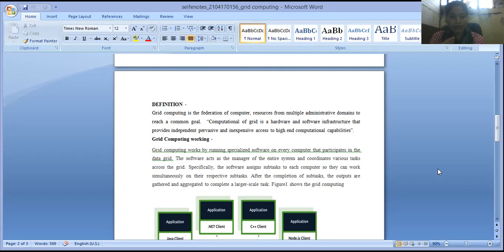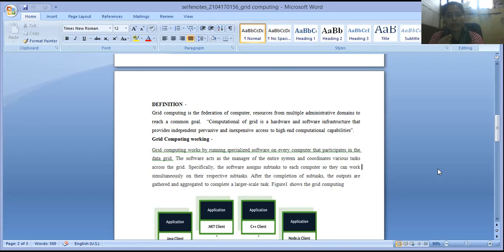Now, after the grid computers have completed their subtasks, the outputs are gathered and aggregated to complete the final task. Here the concept is demultiplexing, right?